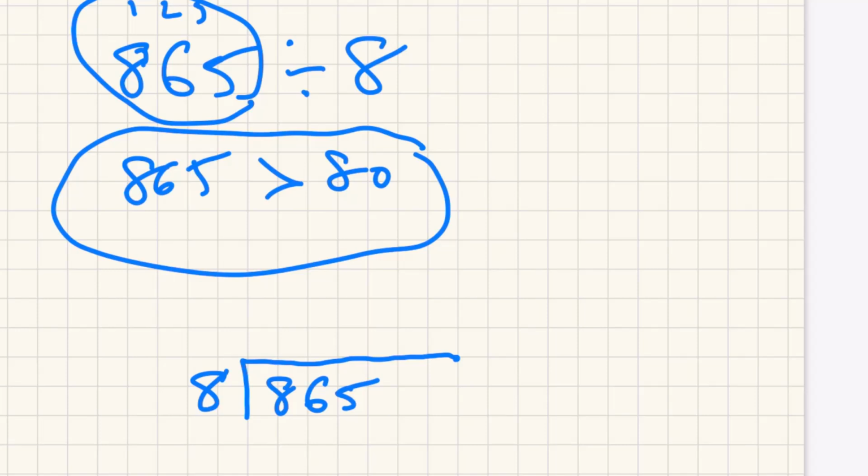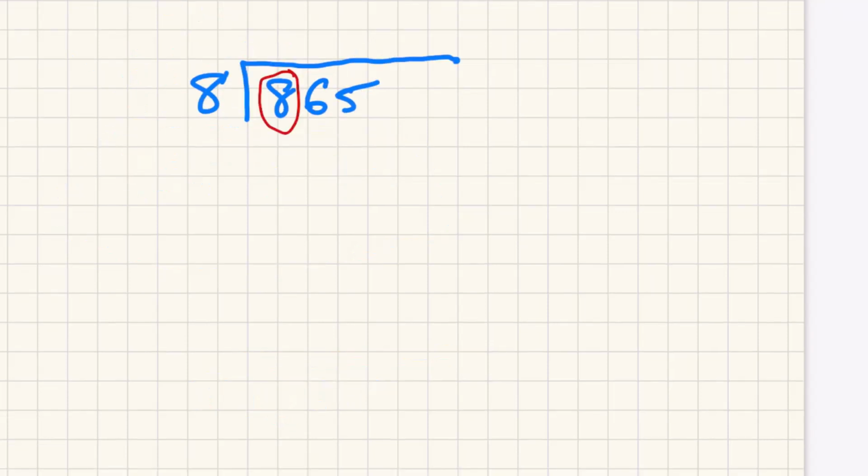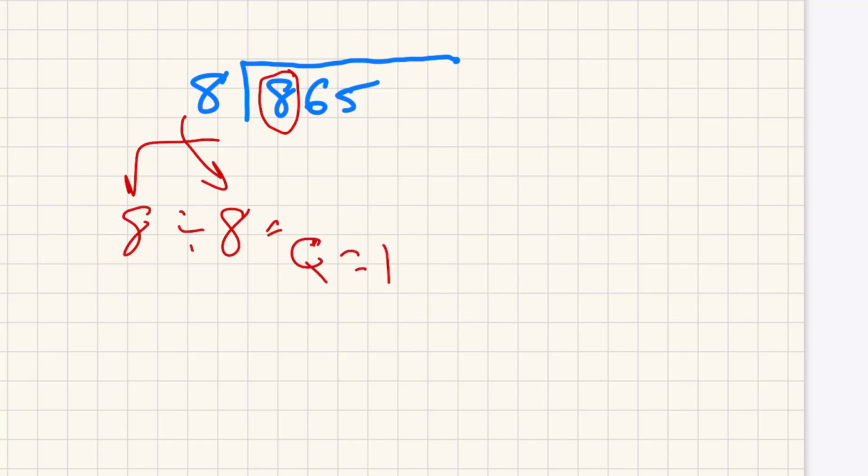So what do you do? You start with the first dividend. Take the first digit, and it's 8. The divisor will always be the same. The divisor stays the same through all these divisions. We'll be doing 3 separate divisions with 3 different dividends. So the first division is you take the first digit of the dividend, and that becomes the dividend of this division. So it becomes 8 divided by 8. The dividend is 8. The divisor is 8. 8 divided by 8. The quotient is 1.